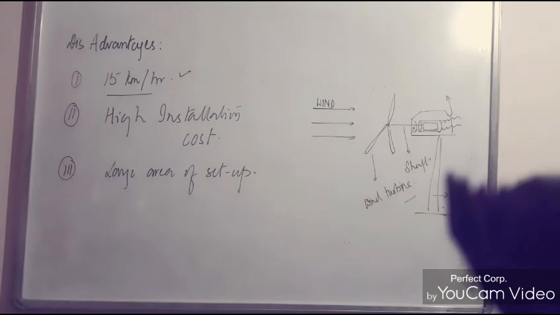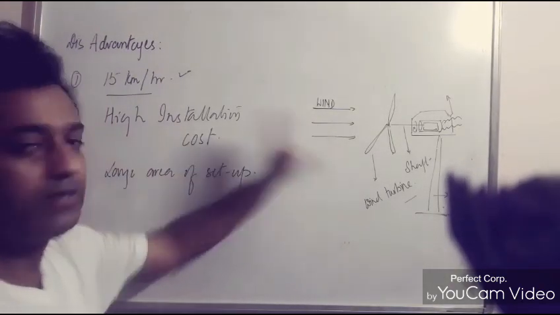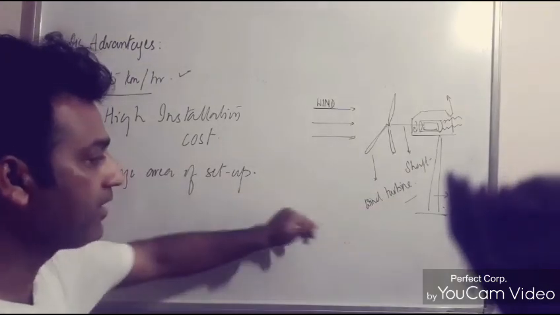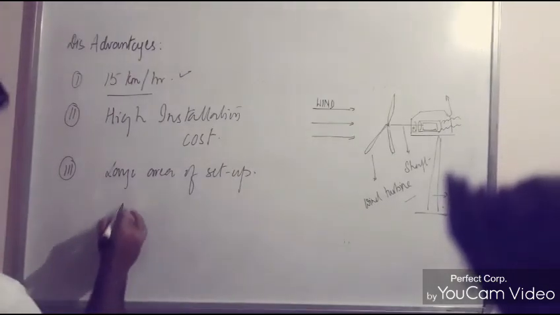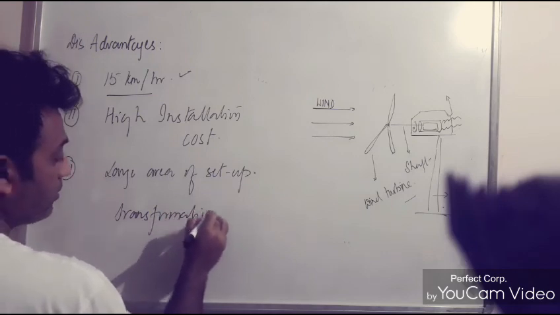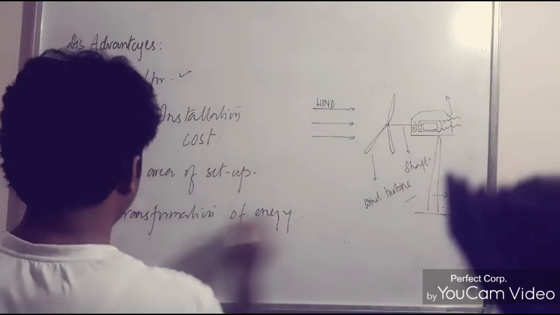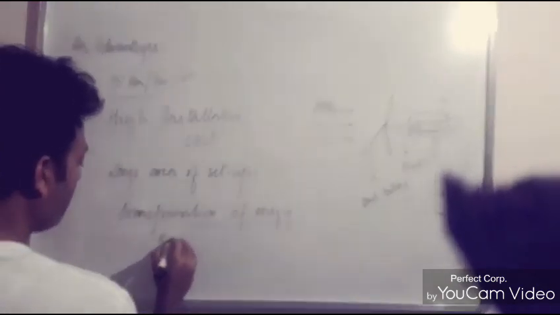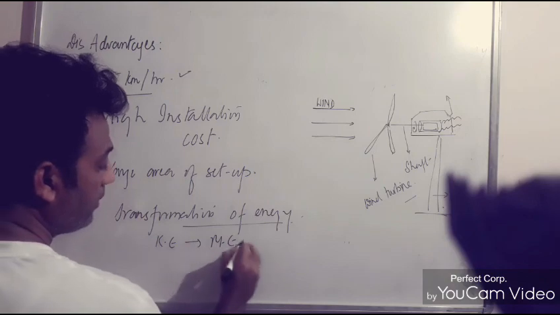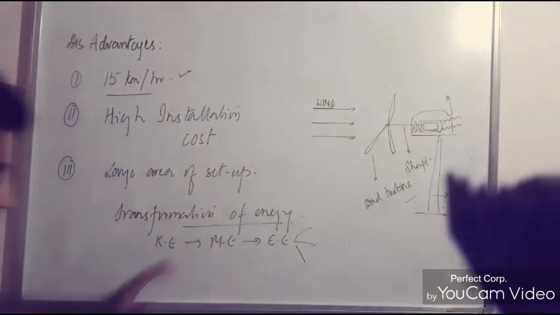So these are basically the disadvantages associated with wind energy, and our topic is finished. You just write down the points. You please make the diagram. You have to write how transformation of energy takes place. Most of the students I have seen don't write how transformation of energy takes place. तो प्लीज इसको आप जरूर लिखेंगे KE, I have already written ME, then EE, जो ये आपका बनाया है, please write it down.